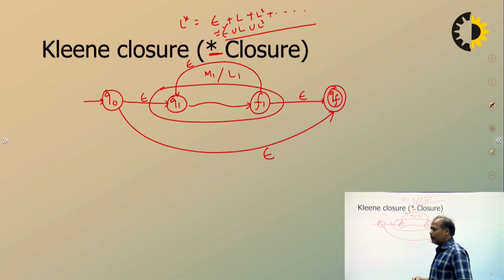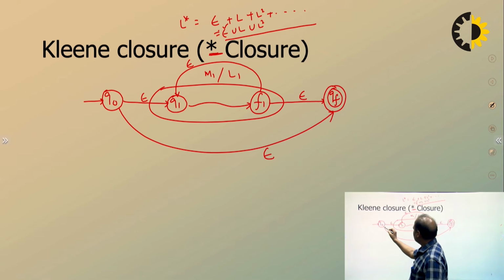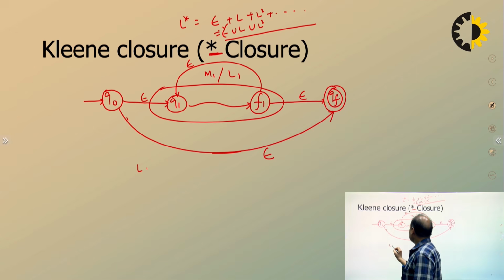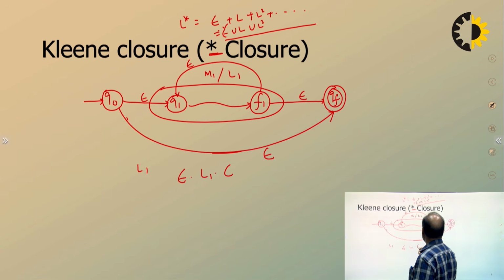So we can say that this is actually repeating L1. See how? Suppose you want to generate epsilon, it will generate epsilon. You want to generate L1, go by this epsilon, and then one time this is accepting L1, and then you finish by epsilon, so this will take L1.